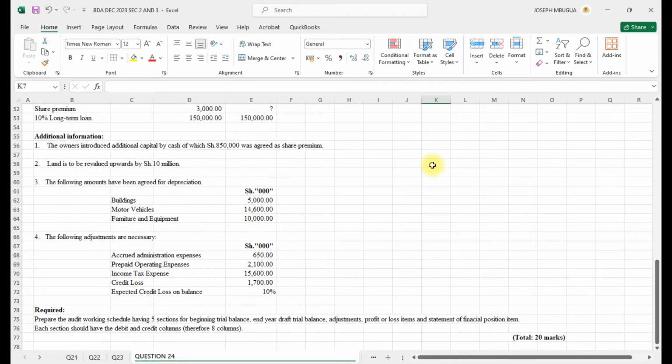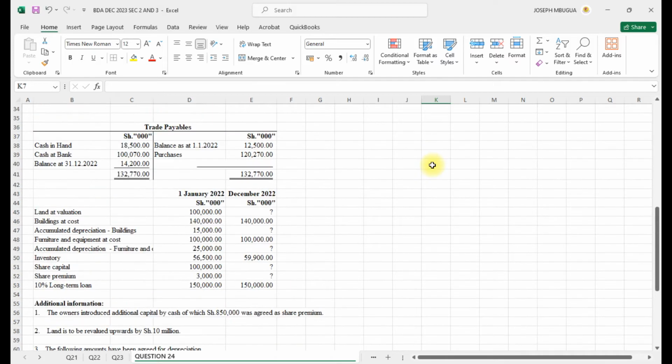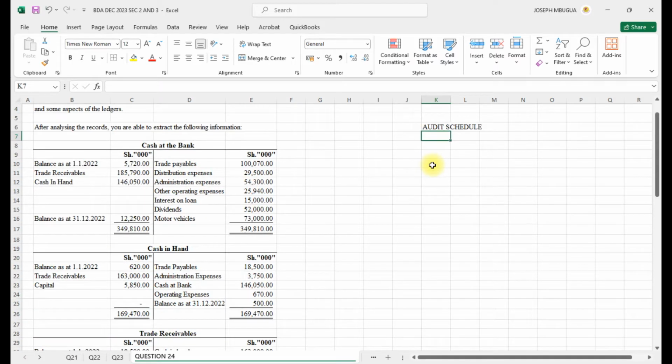We need the opening trial balance, the beginning trial balance. I can just call it opening trial balance. Remember, you need to have a debit, DR and CR.